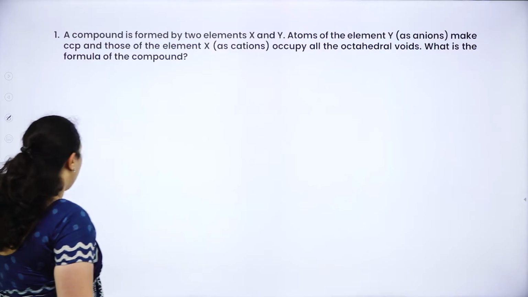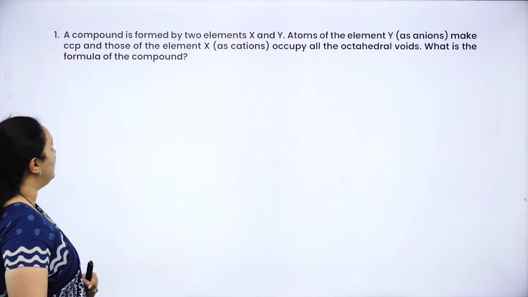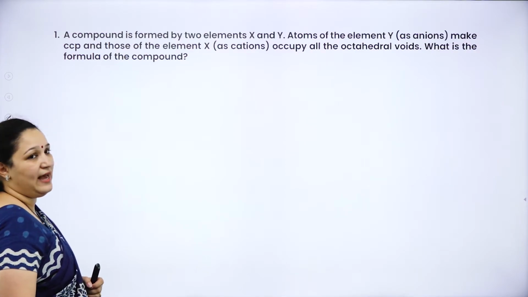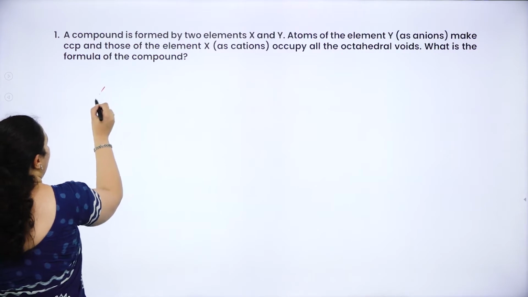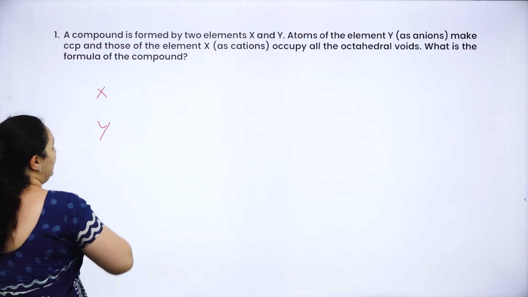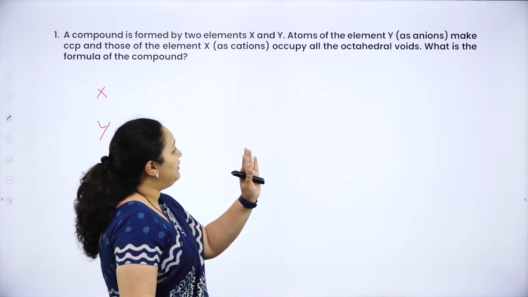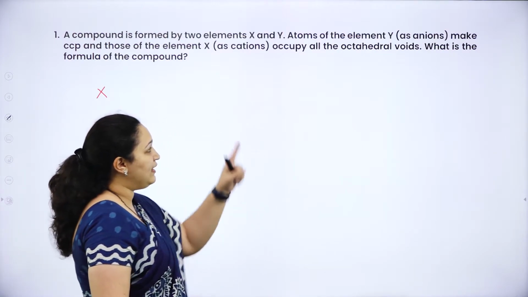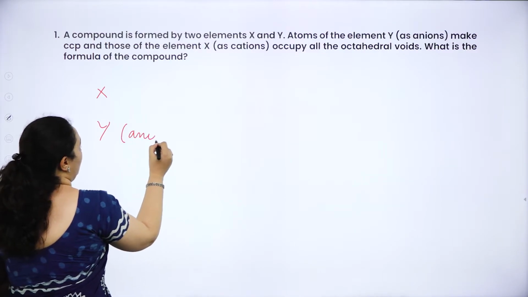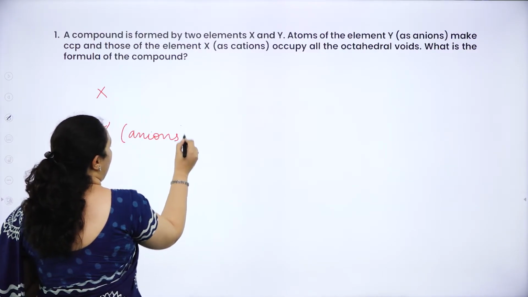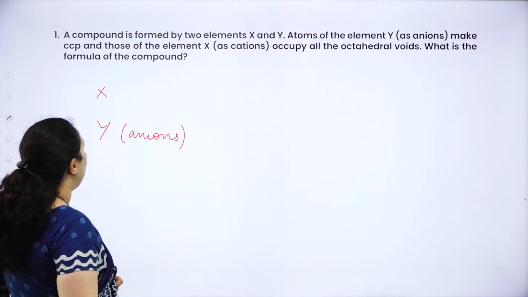here the compound is formed by 2 elements X and Y. Atom of the element Y, Y is anions, makes CCP.